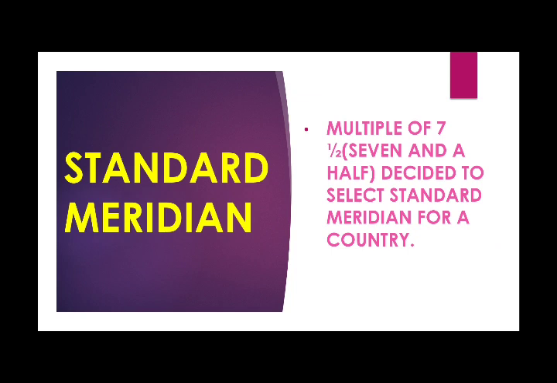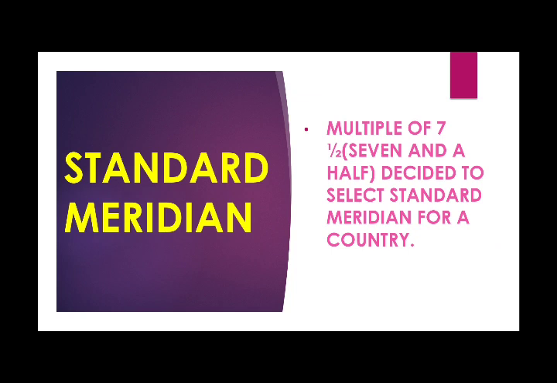In any country, if the 15 degree longitude is passing, then that country will follow the time of that longitude. That becomes the standard meridian for the country, and that local time will be followed as the time for the whole country.